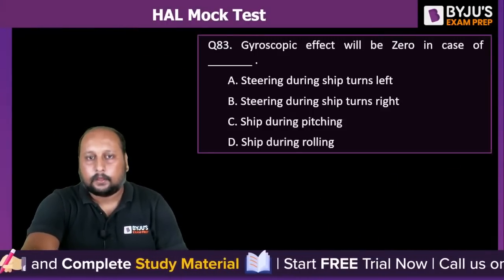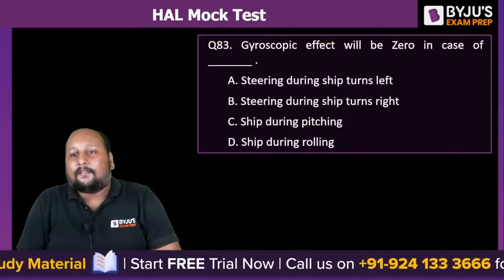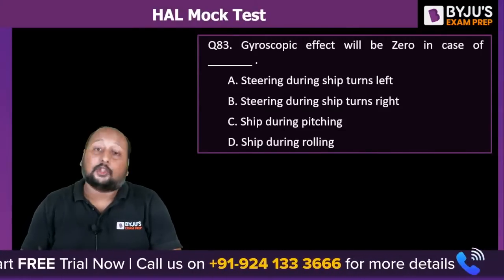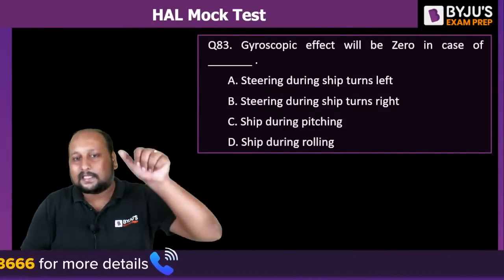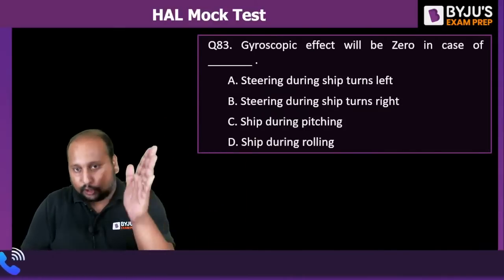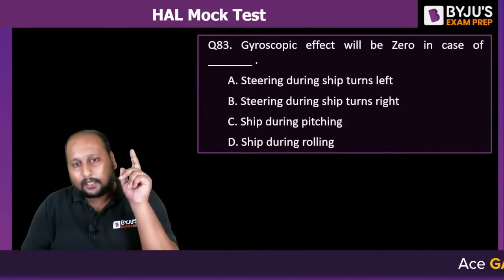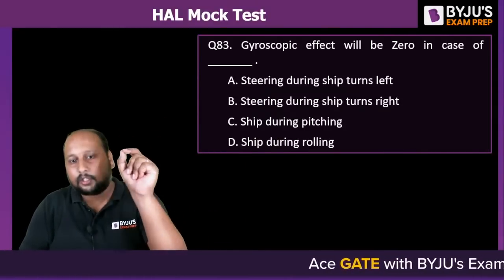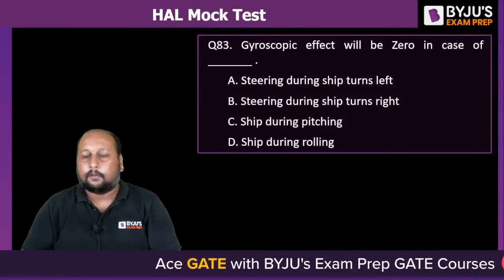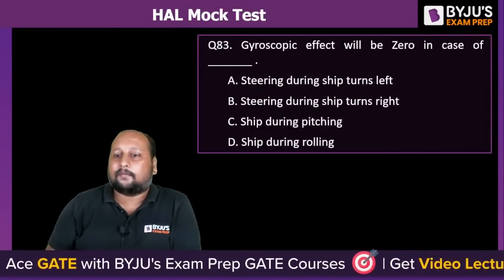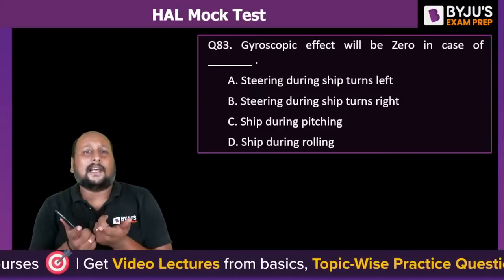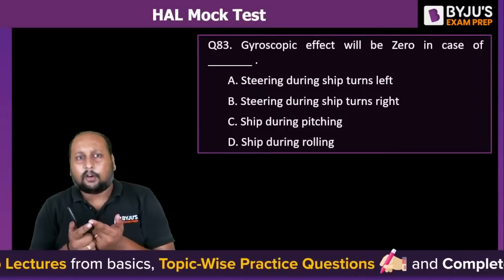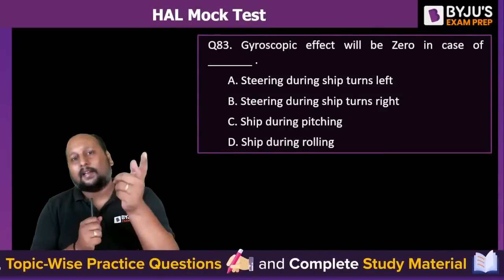The gyroscopic effect will be zero in which of the cases? Where will you see the gyroscopic effect as zero? Steering of the ship towards left, steering of the ship towards right, ship during pitching, or ship during rolling. Where are you getting the gyroscopic effect? Gyroscopic effect comes into existence due to the change in the direction of angular velocity.